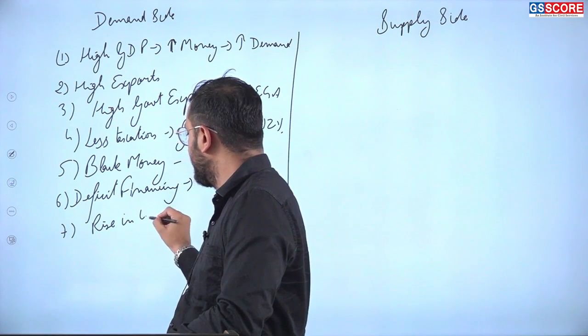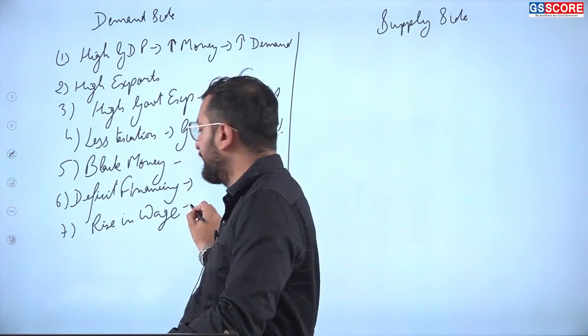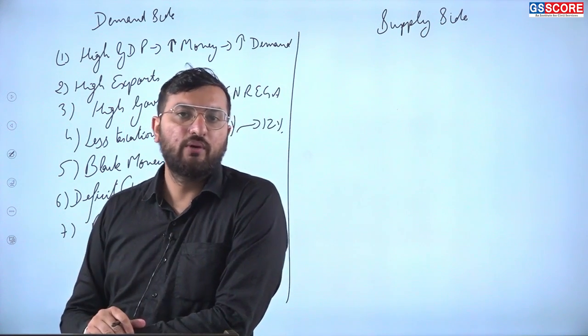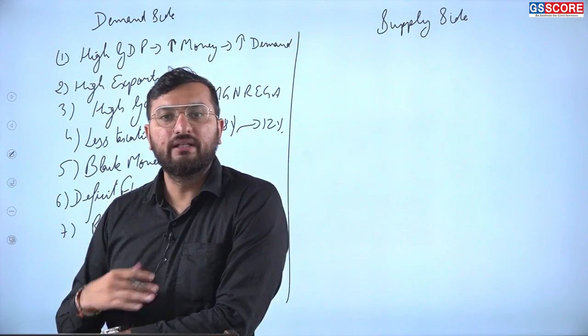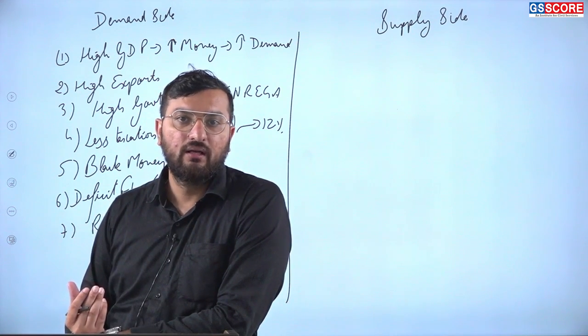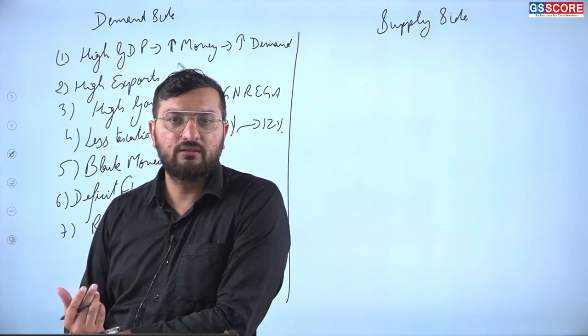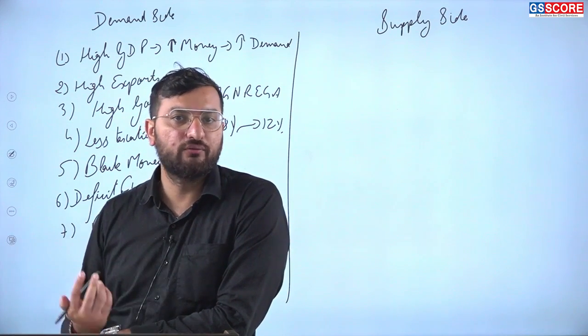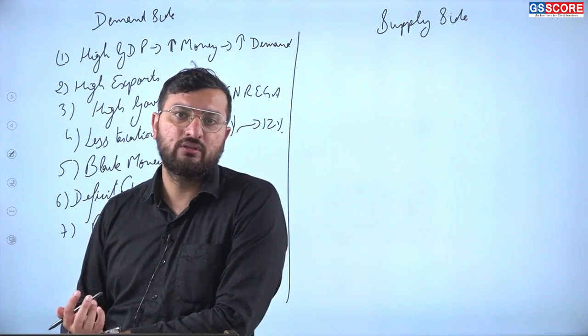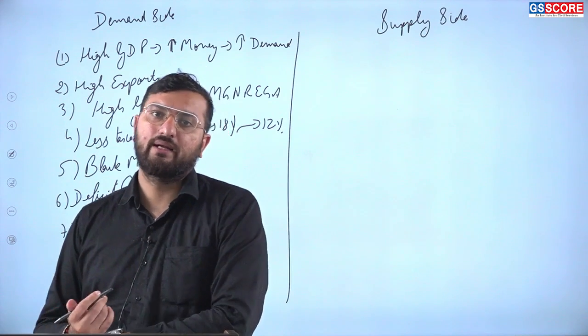Then next part, rise in wages. So if people were earning 15,000 rupees earlier, now their wages have increased to 25,000 rupees. So due to increase in the wages, now they have more spending power. So they can purchase lot number of products. So there will definitely be shortage of those products in the market and it will lead to increase in the prices of those goods in the market.